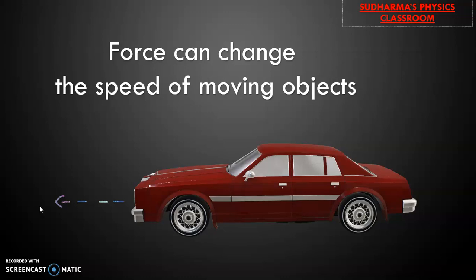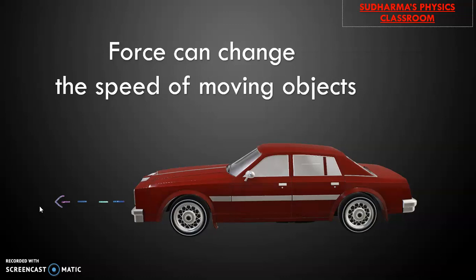After some time, depending on how much force he applied, sometimes this car may stop or sometimes the speed will reduce. So what happened in this case is we changed the speed of this moving object, right?